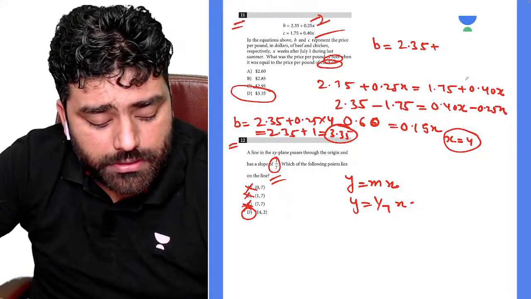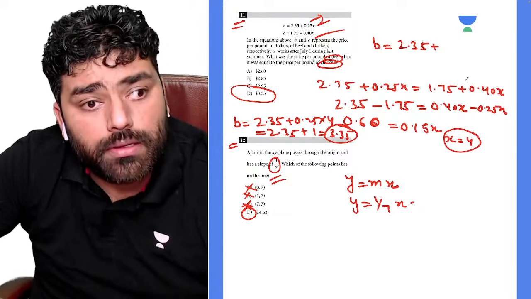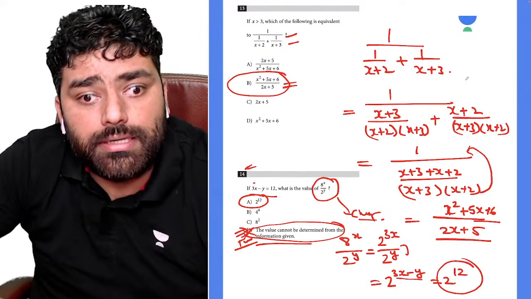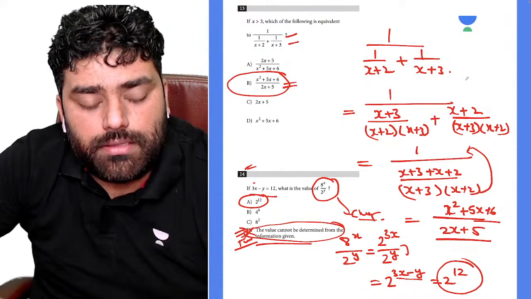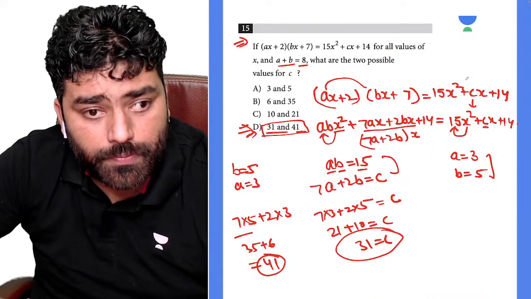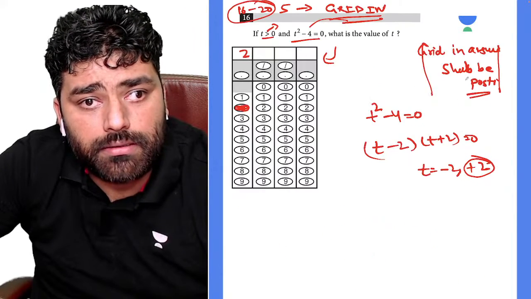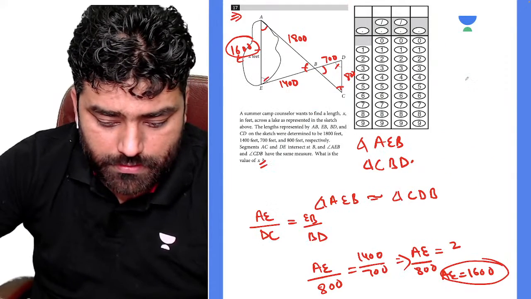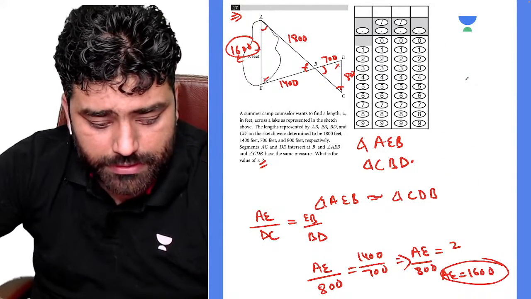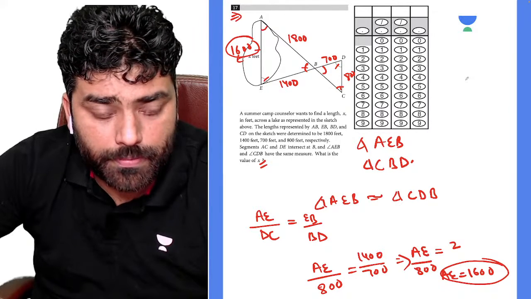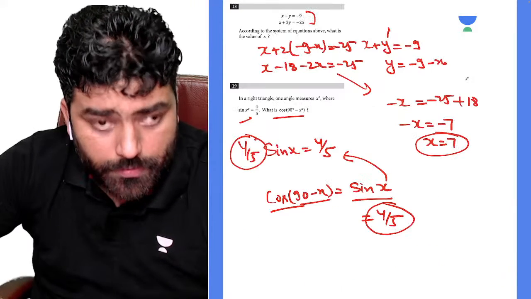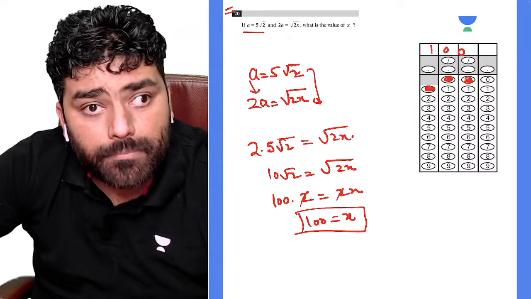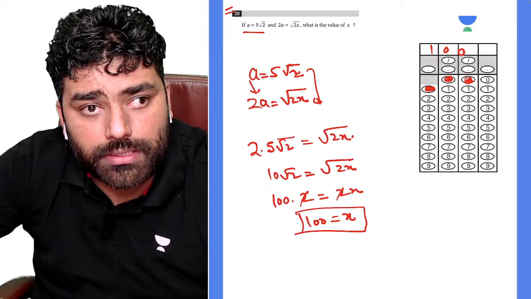Then we have question number 11, then question number 12, then 13, and then 14, 15. This is question number 16. This is question number 17. This is question number 18, 19, and this is question number 20, right?